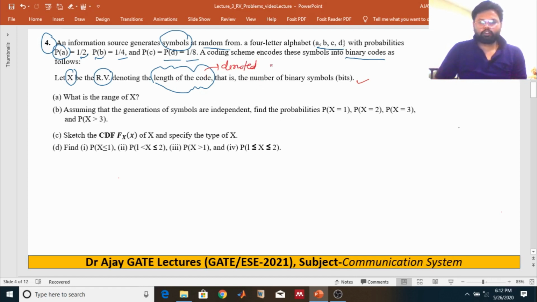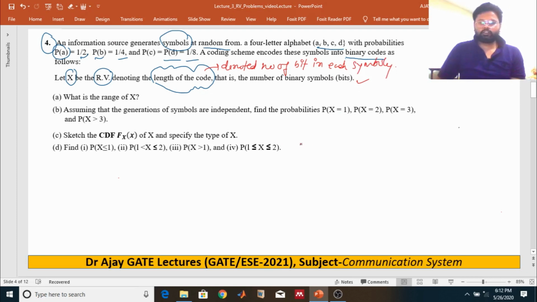It denotes the number of bits in each symbol.